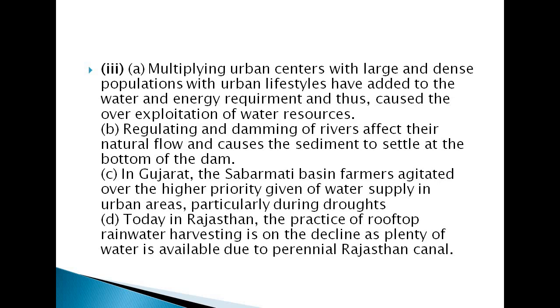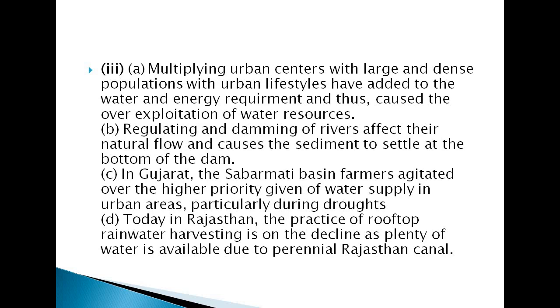So in Gujarat they gave higher priority to the water supply in the urban areas more than the rural areas, particularly during droughts. All the areas which come under the urban side were provided water, particularly during this drought.